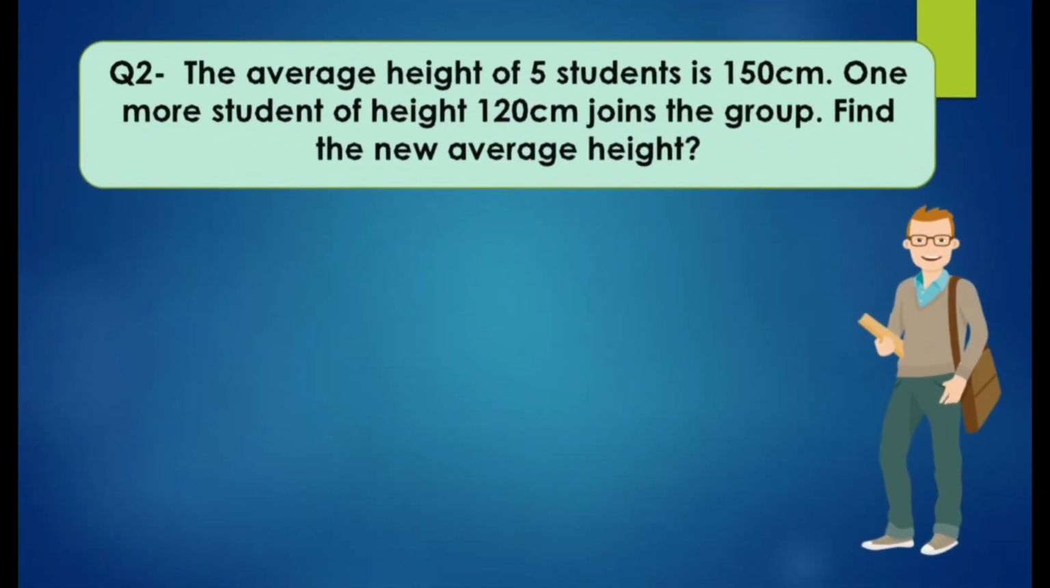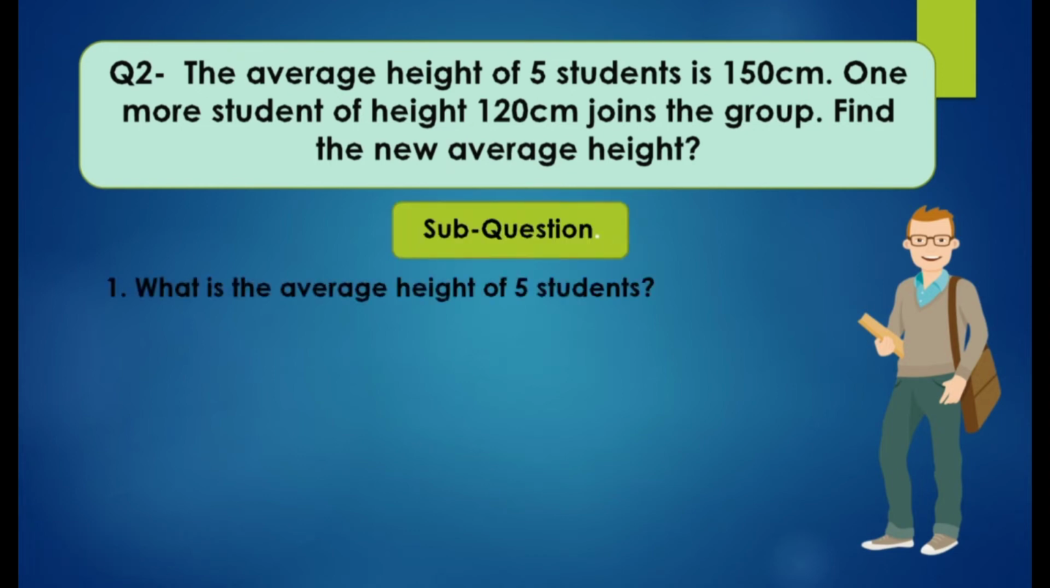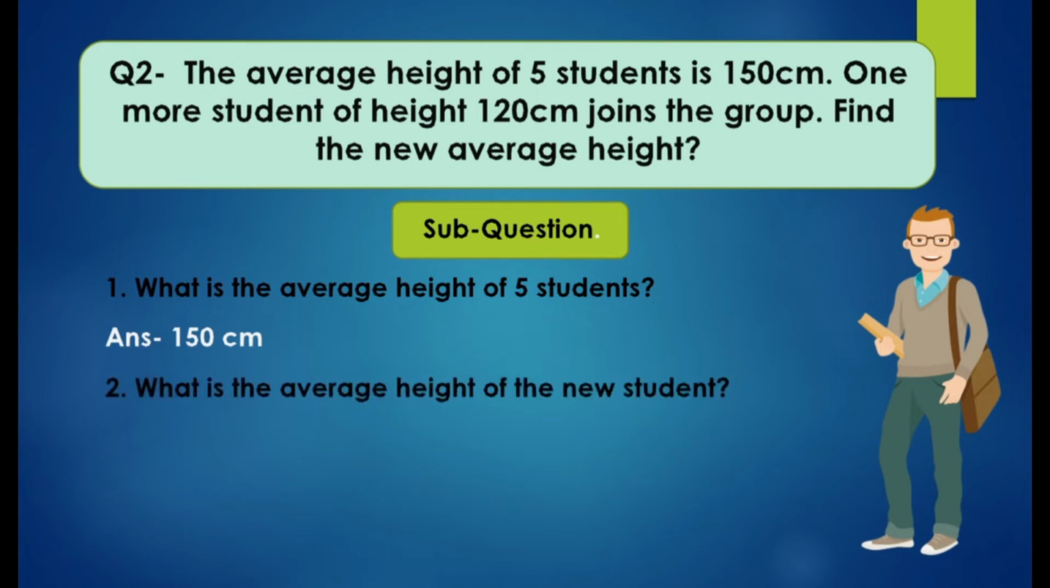Now come to the second question. The average height of 5 students is 150 centimeter. One more student of height 120 centimeter joins the group. Find the new average height. This is the question. So when you solve, try to find the sub questions. The first question is, what is the average height of 5 students, which is already given in the question. So write the answer, 150 centimeter.